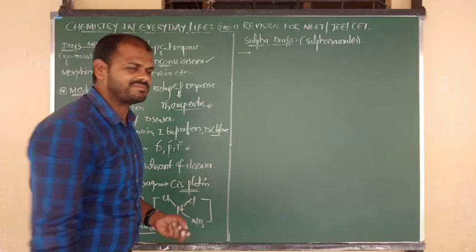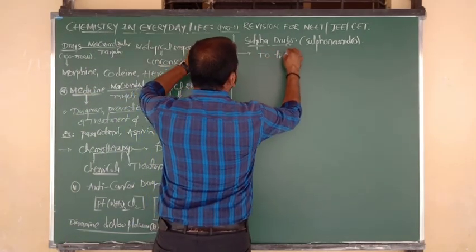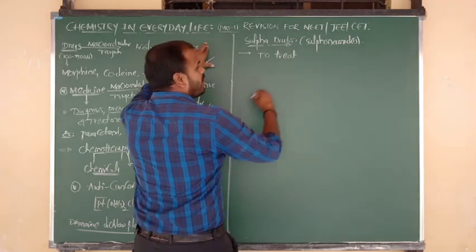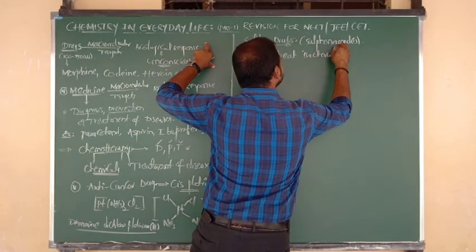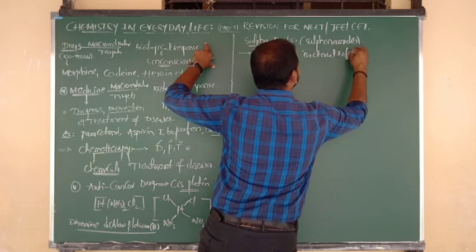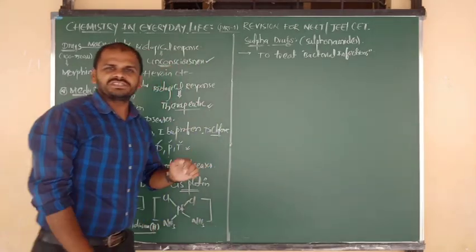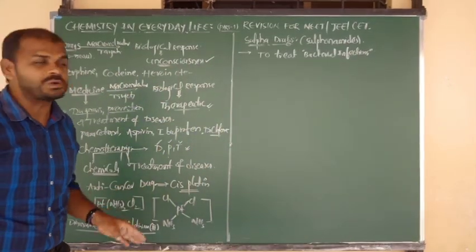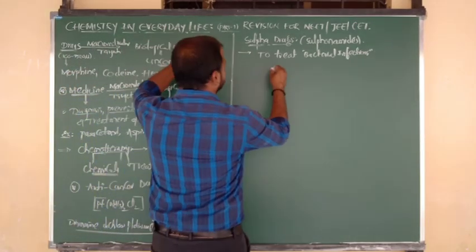The use is that these are used to treat what, beta? Bacterial infections. So for the treatment of bacterial infections, we use what, beta? Sulfur drugs. Okay, what is the structure of a sulfur drug?